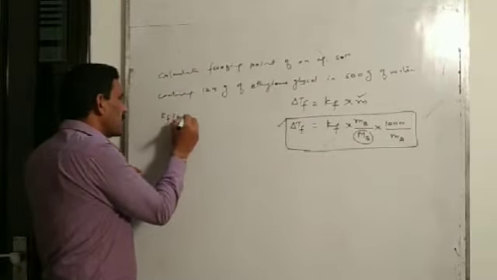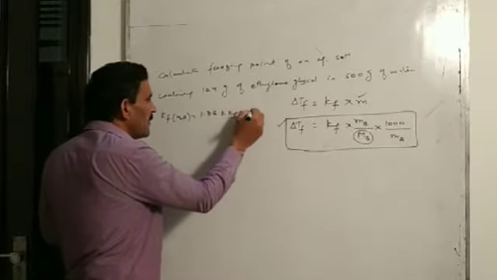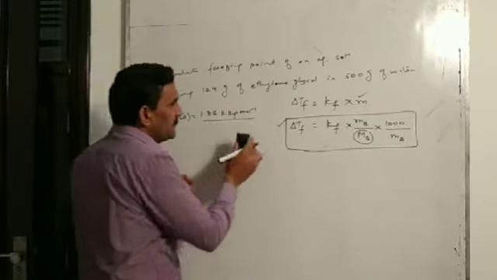Molar depression constant of water is 1.86 Kelvin kilogram per mole. This value is also given to you.